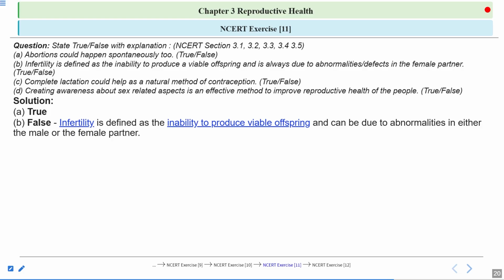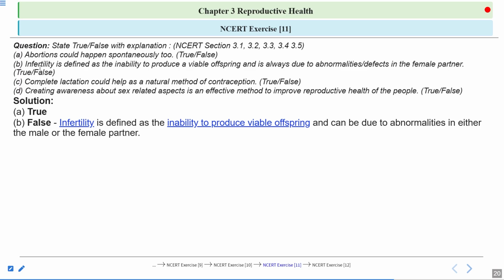Now, the second statement, option B. This statement B is false because this is not the correct definition of infertility. Infertility is defined as the inability to produce viable offspring, even after having unprotected intercourse. Infertility can be due to abnormalities in either the male or the female partner.